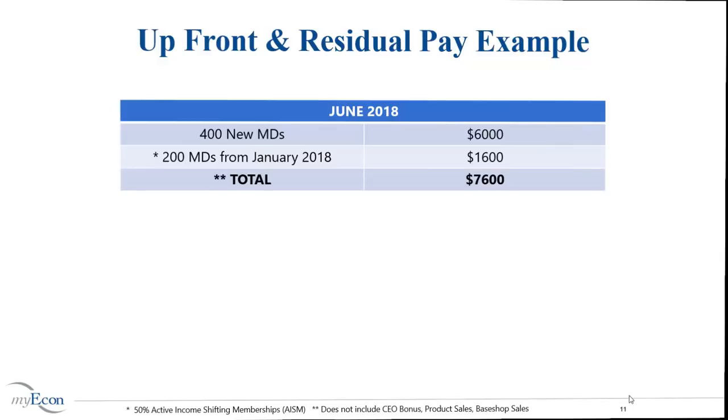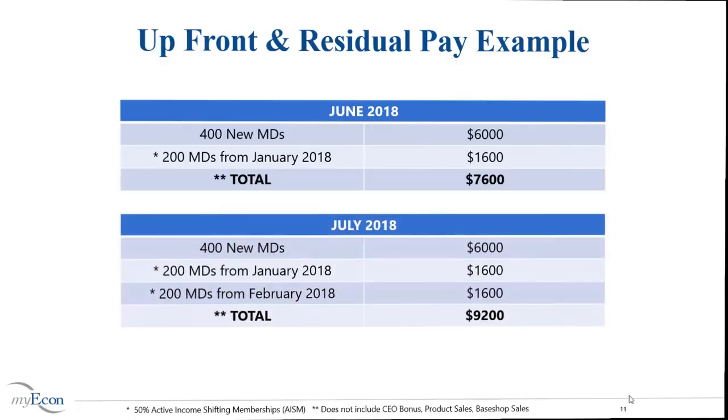Add the $1,600 to the $6,000 that you made and you take home $7,600 for the month. Notice that you did not do anything extra for the $1,600 because that is the money from the people that were sponsored 6 months earlier. Let's see what happens the next month.